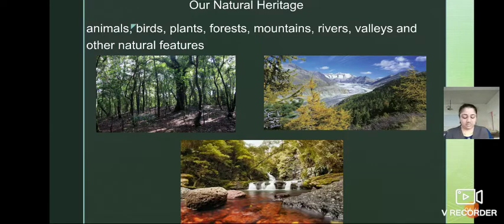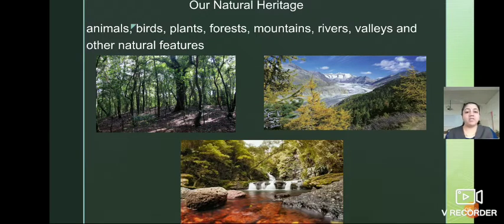Now we'll see about it. Our natural heritage comprises the environment that surrounds us. Isn't it, children? These all things which we can see, they all are around us. That is the environment. It includes the unique animals, birds, plants, forests, mountains, rivers, valleys and other natural features which are found in our country. Many of these are worshipped and have religious significance. Some have interesting folklores associated with them.